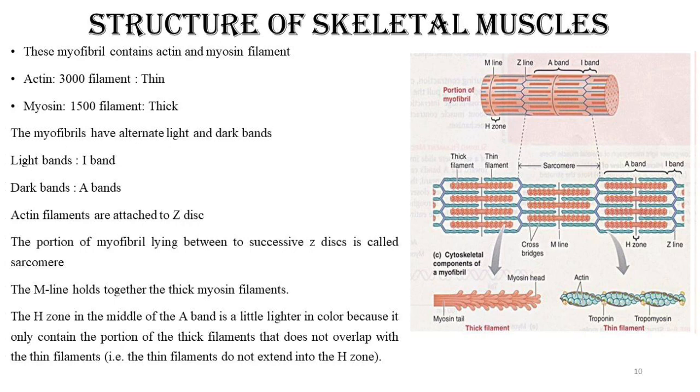When the myofibrils or the skeletal muscle is seen under the microscope, this myofibril shows alternate light and dark bands. So these light bands are known as the I bands, and the dark bands are known as the A bands. The I in the I band stands for isotropic. Means when polarized light is passed through the muscle fibers, the light rays are refracted at the same angle.